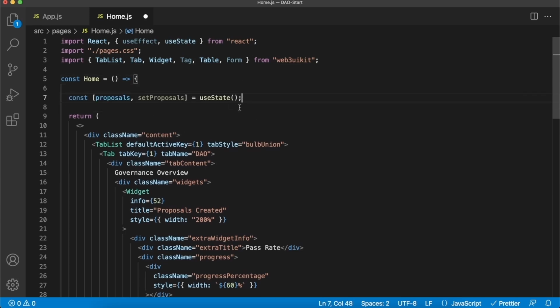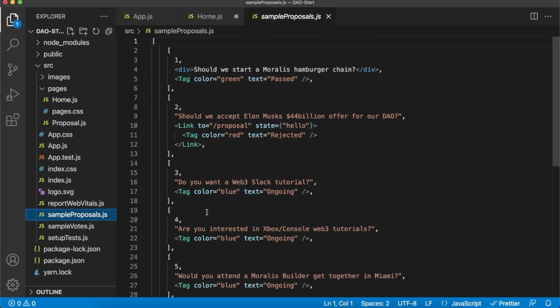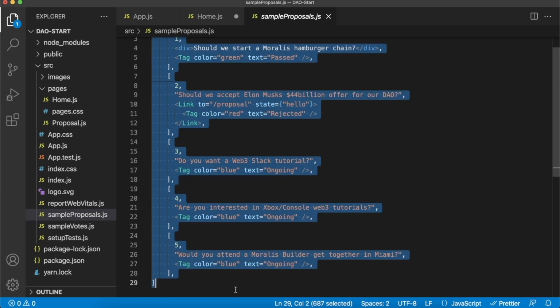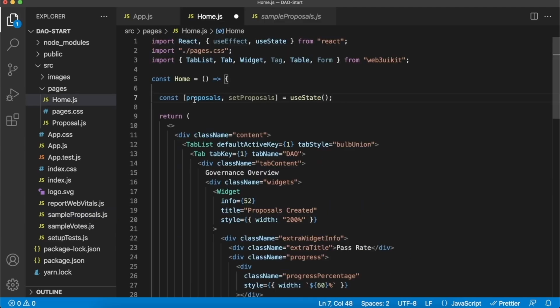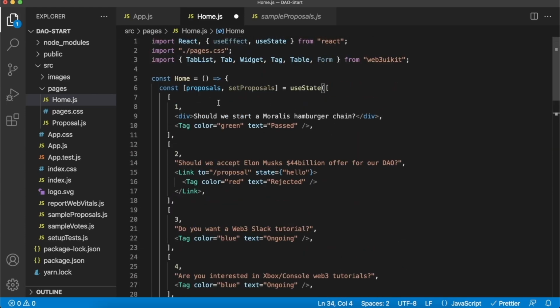So now the state variable will be empty, but if we go check out your directory, you have this file called sampleproposals.js, where I've added an array of the format in which we will have our proposals stored when we actually integrate them from Moralis. So you can copy this and hard code it into our app for now. So if we go to home.js, in the useState, we can paste this in. Let's just format it nicely. So now your proposals variable will be an array of all the proposals.